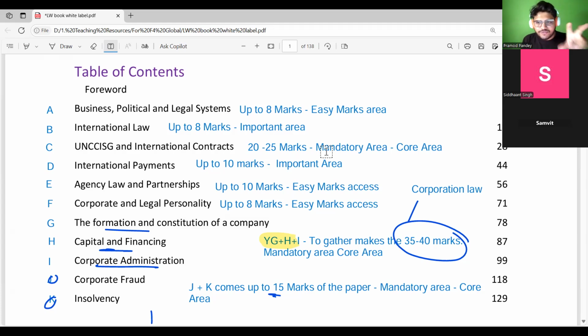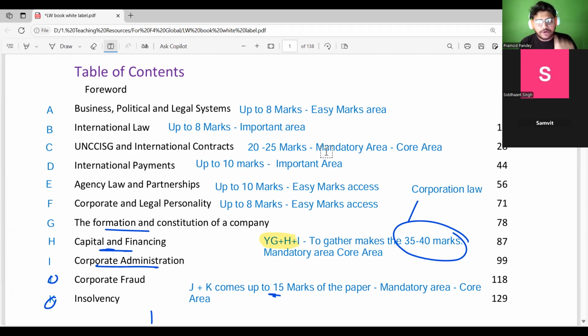The syllabus is limited for you, and when I say the three corporation law areas make 30 to 40% of your paper, because of the limited topics, the possibility that almost every second topic is tested from those areas is high, because the examining team is not changing the topics very frequently. So almost every topic is tested in your corporation law.